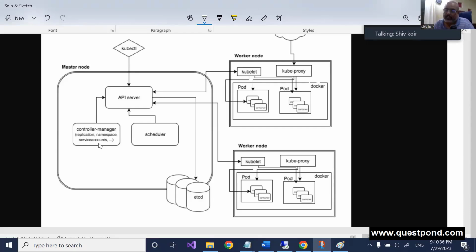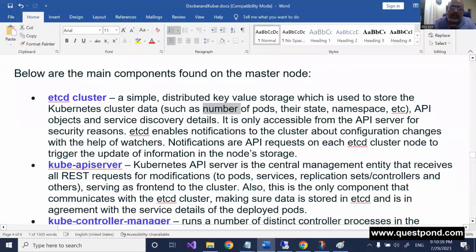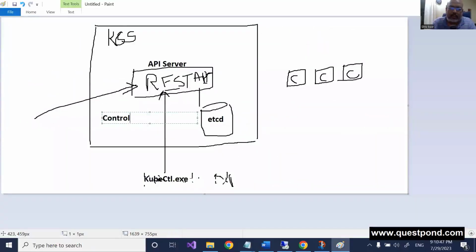If one pod fails, another pod should come up. Remember, some of these components you will probably never use or configure, but it is good to know about them. It is a kind of controller, which is again a part of it.